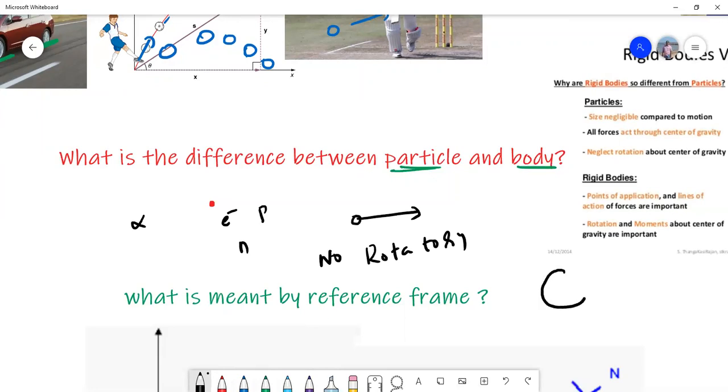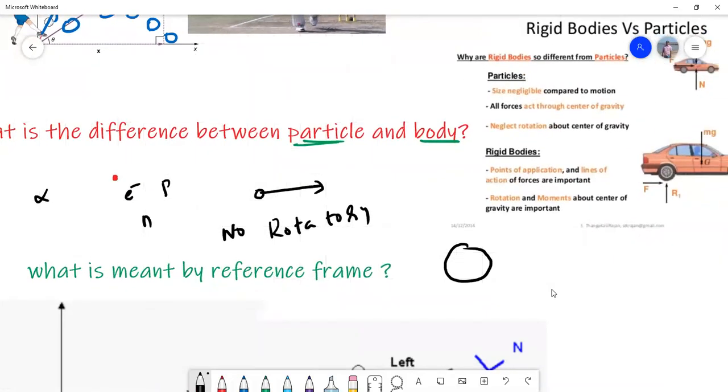Anything that has measurable dimensions. For example, a football is a body, and you can even take a volleyball. A car is a body. But in physics, sometimes a body also becomes a particle. For example, look at an aeroplane. When the aeroplane is in the airport, we say it is a body. When the same aeroplane is moving far away from your side, it appears to be a particle. That means its size is continuously decreasing.